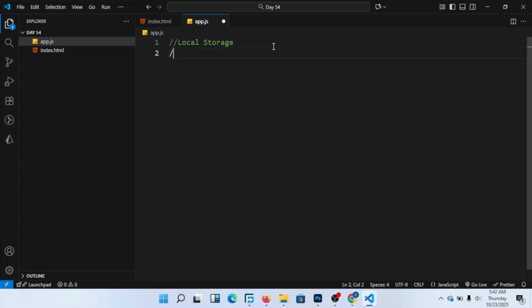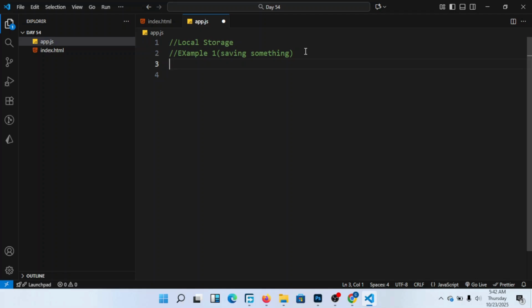So when I come here, I put here example1, and this one is saving something. We are saving something, okay? So when you're saving something, we use the setItem. Remember, we use the setItem function and it takes in only two things, the key and the value, okay?